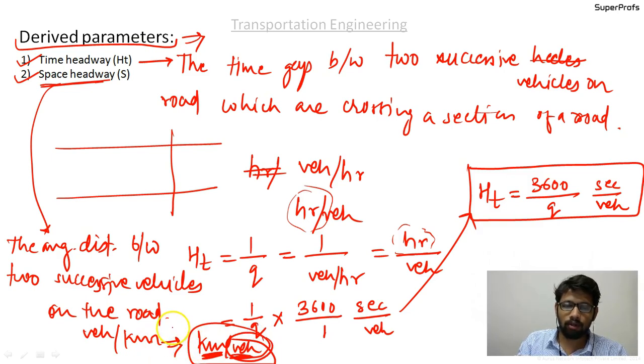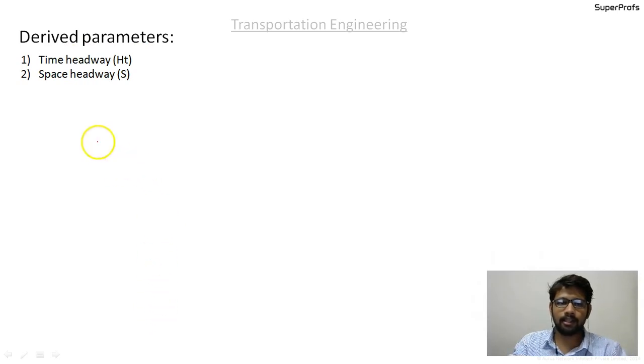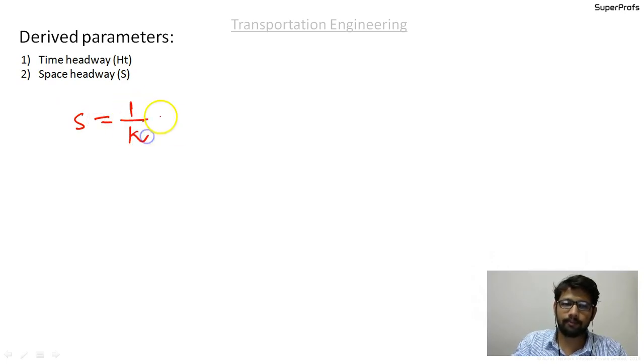So I'll say that space headway s is equal to 1 by k, which will be in the units of 1 by vehicles per kilometer, which is 1 by k kilometers per vehicle.